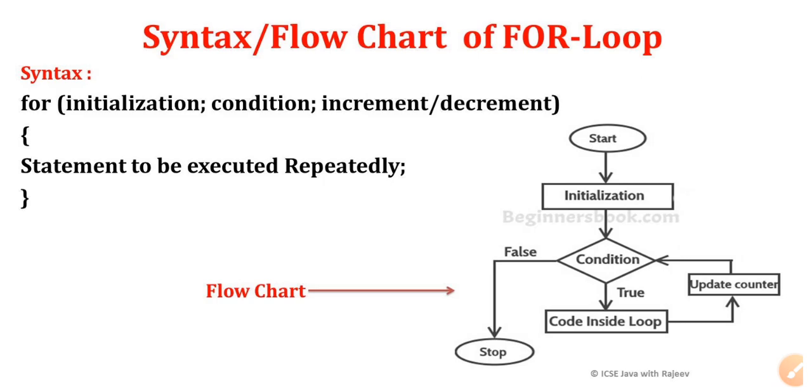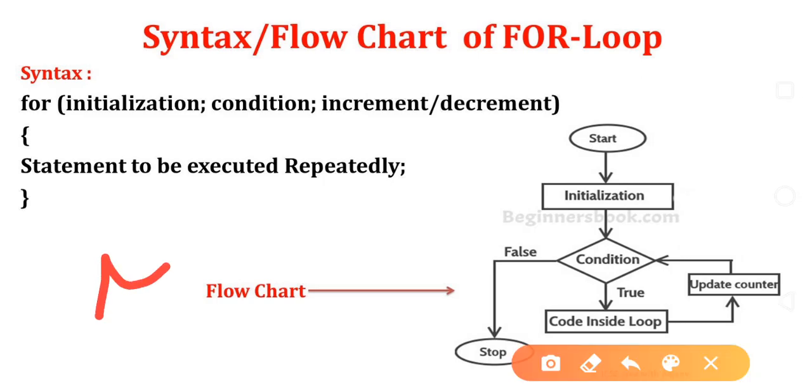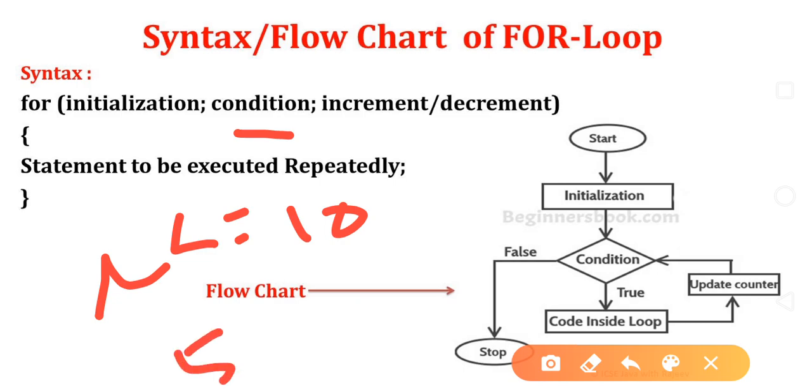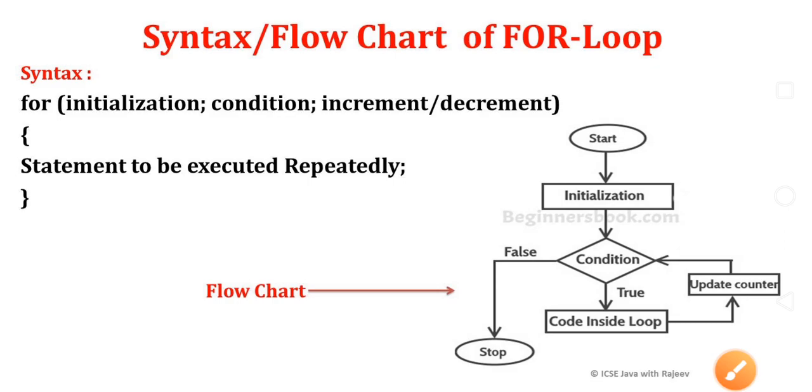It will check whether this condition is true. As I already told, i will be 5. So 5 less than equal to 10, condition true. So in the body part of the for loop, I will write System.out.println(i). So what will be printed in this case? 5.